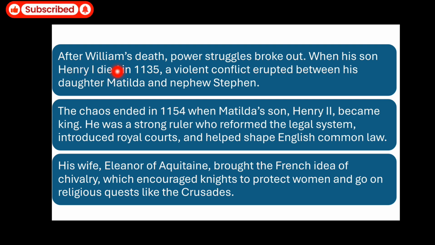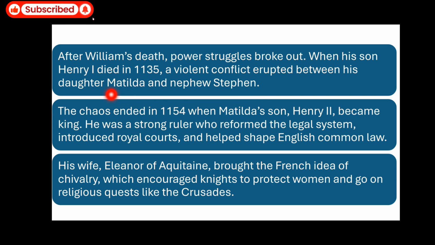Now, after William's death, a power struggle broke out when his son Henry I died in 1135. So the son of William the Conqueror was Henry I. When Henry I died in 1135, there was a power struggle, right? So a violent conflict erupted between his daughter Matilda and nephew Stephen. Matilda was the daughter of Henry I, and his nephew was Stephen. So there was like a war between these two people.